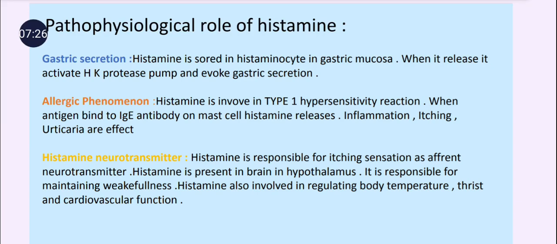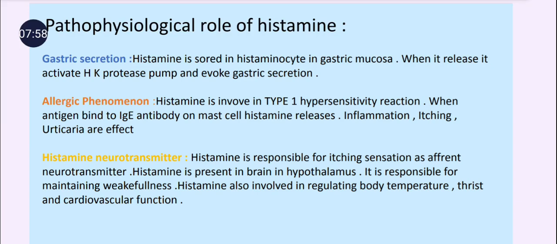Then next is the allergic phenomenon. Histamine is responsible for the type 1 hypersensitivity reaction, the immediate hypersensitivity reaction, which is mediated by the IgE antibody, and which leads to conditions like angioedema, meaning swelling of lips, then redness, swelling, inflammation, then urticaria, that is irritation in the genital areas. All these effects are generated due to this inflammatory mediator.